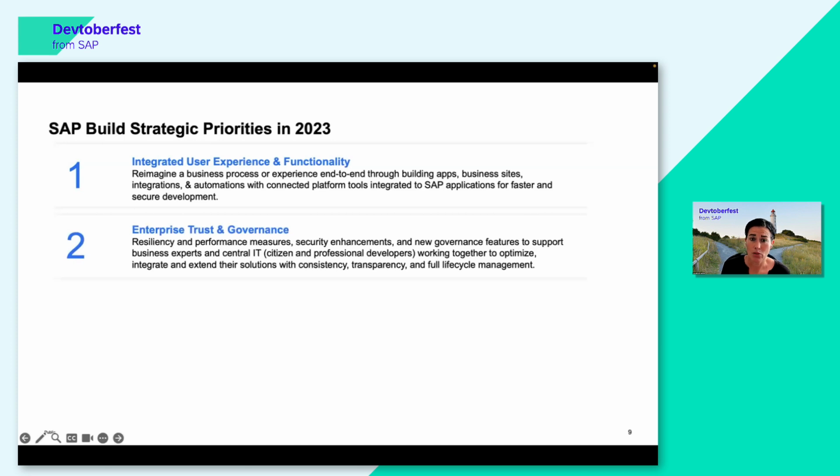We cannot talk about low code without actually mentioning enterprise trust and governance. So whenever I talk to customers, this is of course the first thing that they mention, right? So what if now everybody can create applications, can create processes, process automation in the enterprise context? So there need to be good ways to actually govern this process, and the governance can actually start from the ideation process and should go until lifecycle management of whatever asset you have created in SAP Build, right?